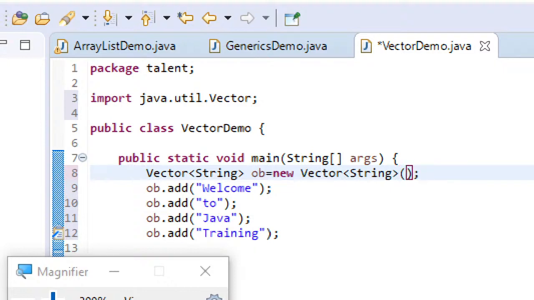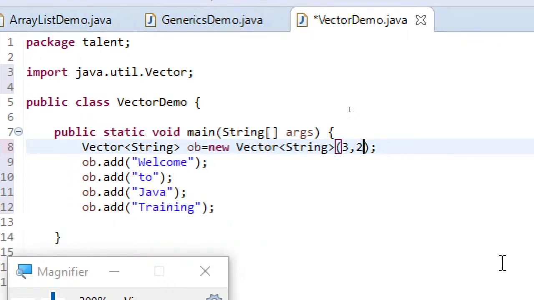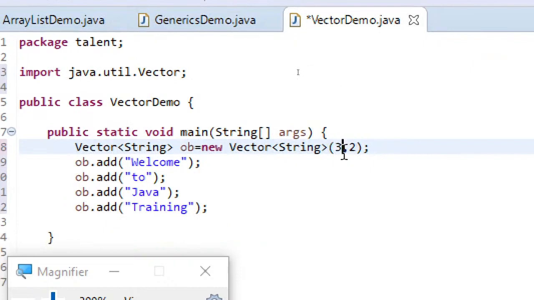Another way of doing it is like 3 comma 2. This is a specialized constructor for vectors, where 3 is the initial size you are specifying.